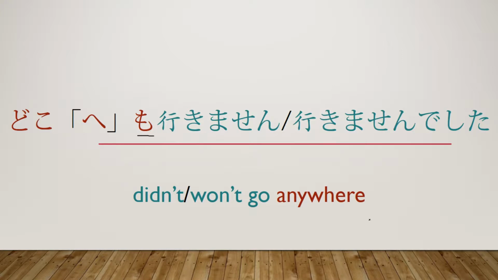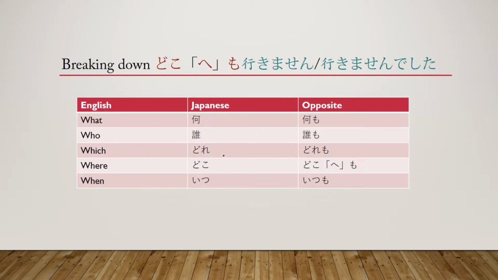Another example, if I wanted to actually use nowhere, would be something like, I will go nowhere today. If you notice there, when I said I will go, the go is positive, but the nowhere is negative, so now the sentence is perfectly fine. So in Japanese, it's totally fine to have two negatives, but when you translate into English, you've got to remember that we don't do that in our language. Let's go ahead and break this down a little bit more, and hopefully you'll understand it a little bit better.